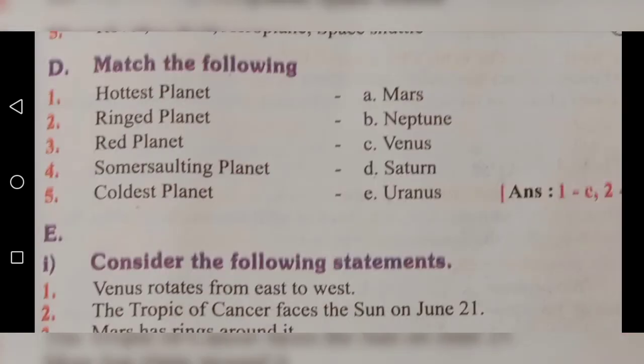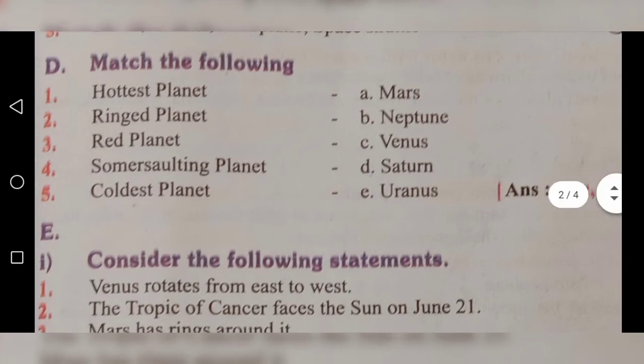Match the following. First one, hottest planet. Second one, ringed planet. Third one, red planet. Fourth one, somersaulting planet. Fifth one, coldest planet. Opposite sides. A. Mars. B. Neptune. C. Venus. D. Saturn. E. Uranus. Now we are going to match the answers. First one, hottest planet, Venus.